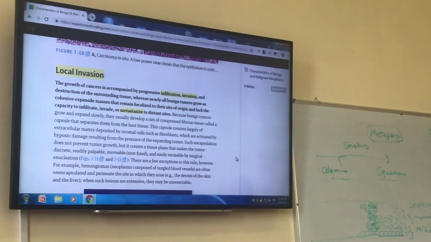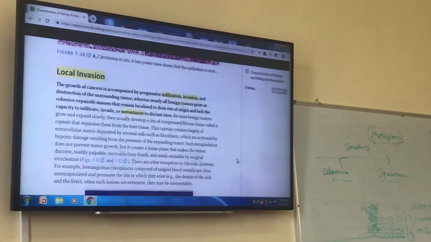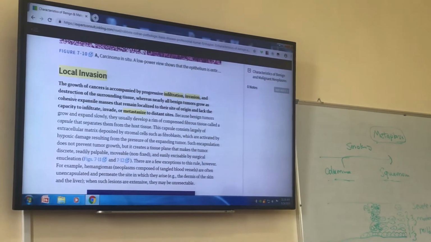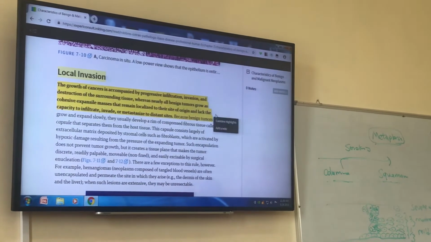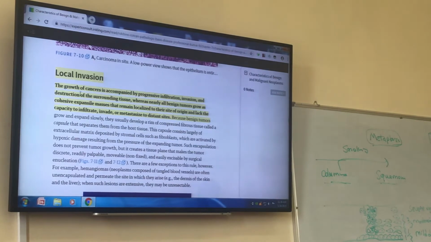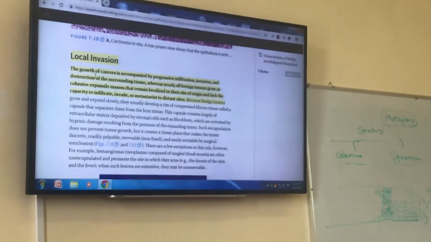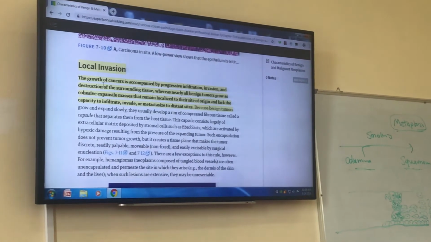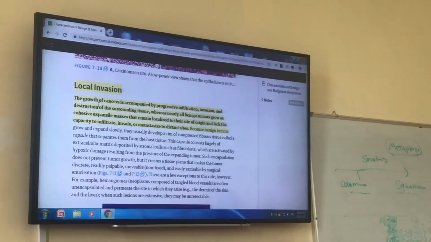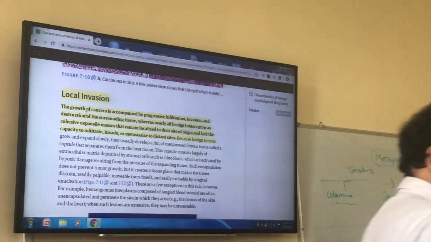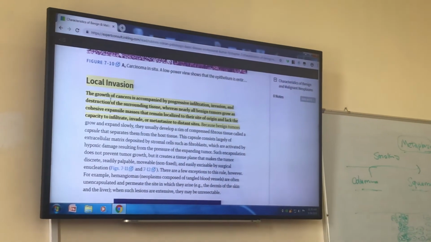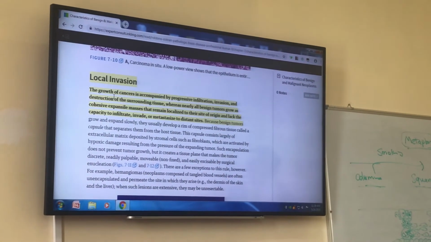What is one of the behaviors of malignancy? Local invasion. So they invade the surrounding tissue, destroy the surrounding tissue. That's why a benign tumor is easily removable. So the surgeon can remove a benign tumor because it's well defined.